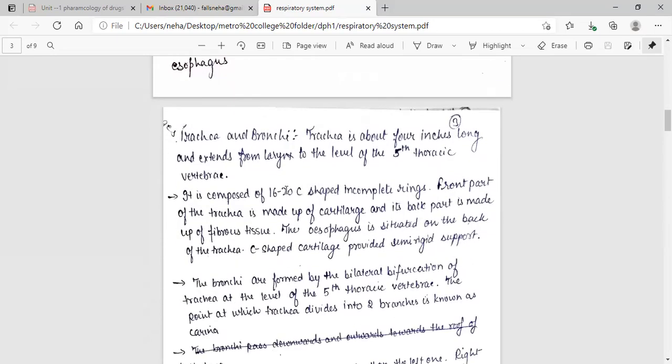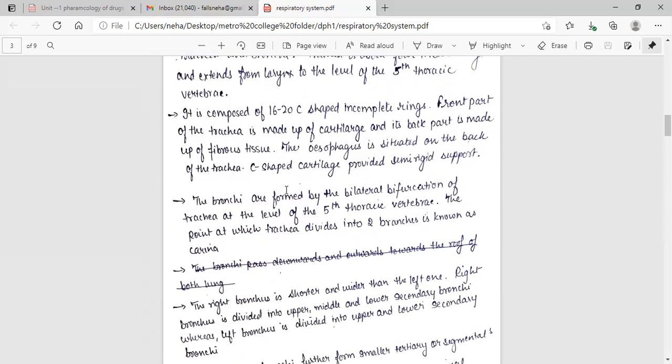Trachea and bronchi. Trachea is about 4 inches long and extends from larynx to the level of the fifth thoracic vertebra. It is composed of 16 to 20 C-shaped incomplete rings. Front part of the trachea is made up of cartilage and its back part is made up of fibrous tissue. The esophagus is situated on the back of the trachea. C-shaped cartilage provides semi-rigid support.